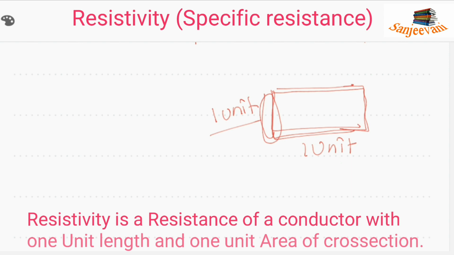Why? Because we are taking the units specifically: 1 unit length and 1 unit area of cross section. Have you got my point? Specific resistance is a resistance of a substance which has 1 unit length and 1 unit area of cross section.